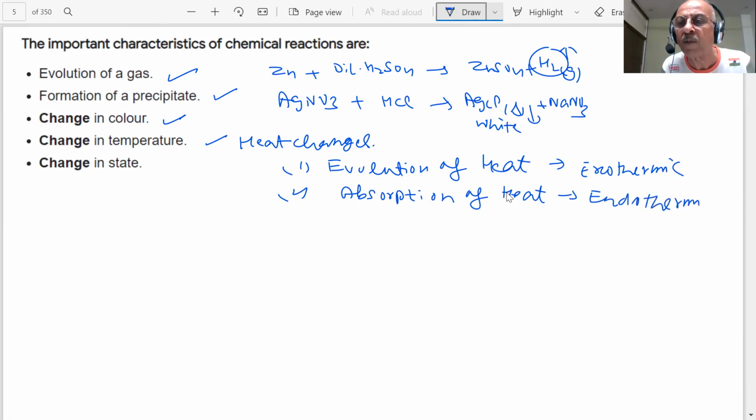There can also be a change in the state of the substance. As you have seen, solids are converted into liquids or gases. So you can see that during a chemical change, new substances are formed, and a chemical change can be represented by a chemical reaction.